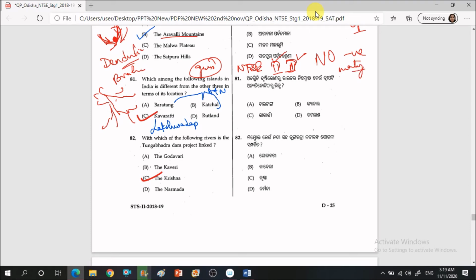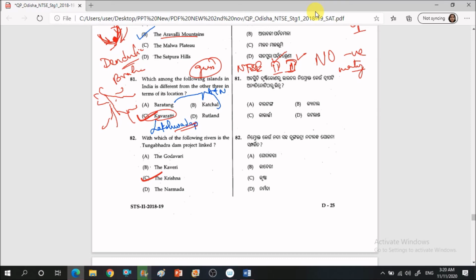So I'll give you the answer. Baratam, Kachal and Rutland, these three are islands of Andaman Nicobar, whereas Kavaratti is an island of the Lakshadweep group of islands. So Kavaratti will be the answer. That is how it is different from the other three in terms of its location. Let us move to the next question.